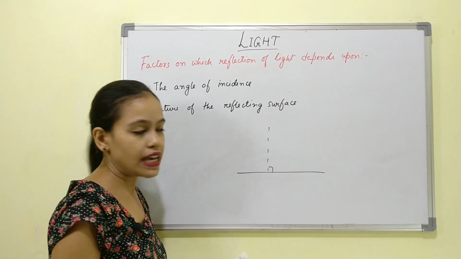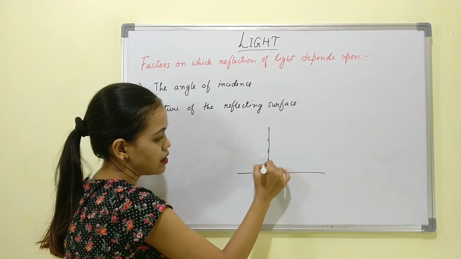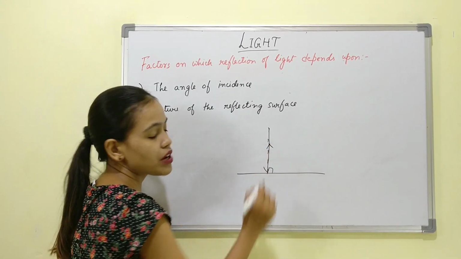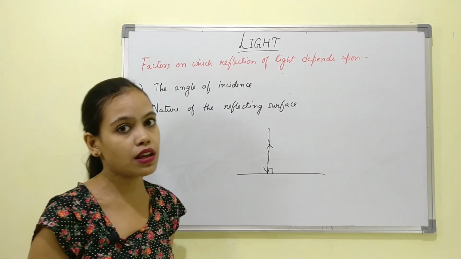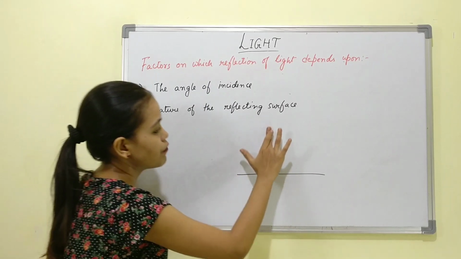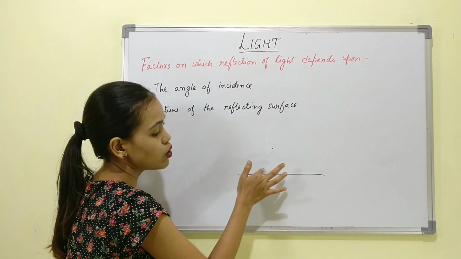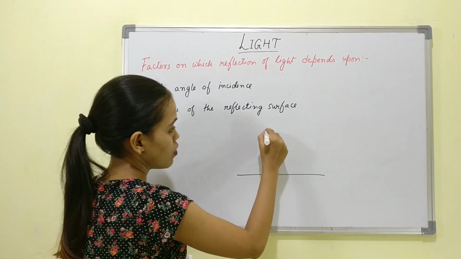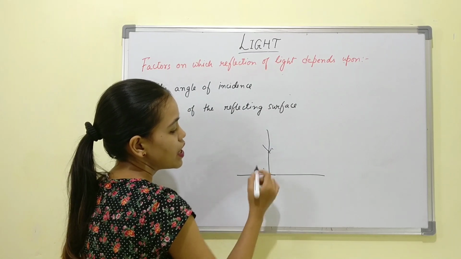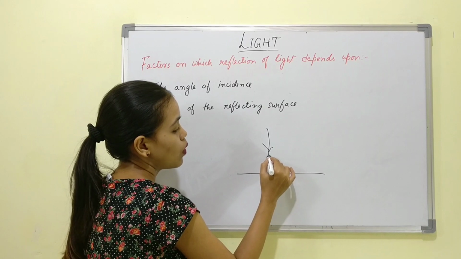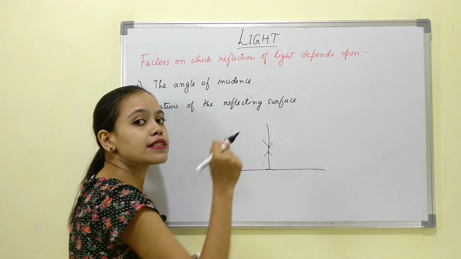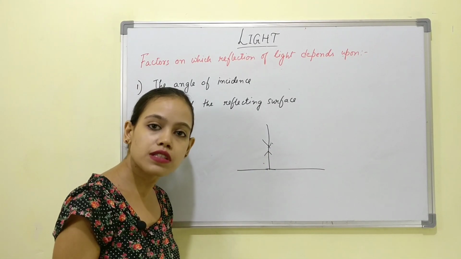Now if any light is coming along the normal, at an angle of 90 degrees with the surface, then it will always retrace back its path. This is another thing that I forgot to tell you in the laws of reflection. This is when a ray of light is falling normally on an object, so normally means at an angle of 90 degrees. So if it's falling like this, after reflection, it will go back in this path only, because this is the normal and this itself is the incident ray. So the angle of incidence is 0.